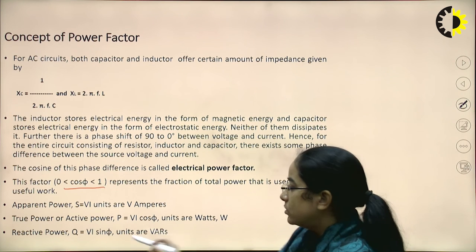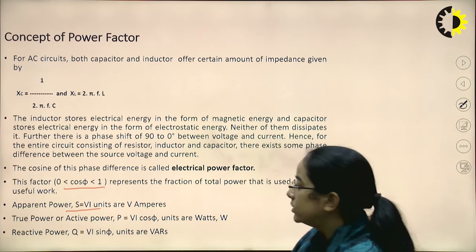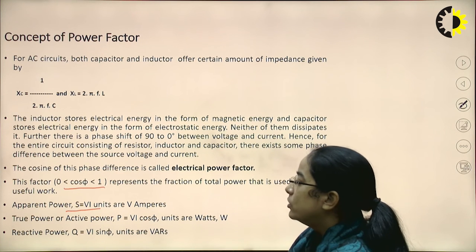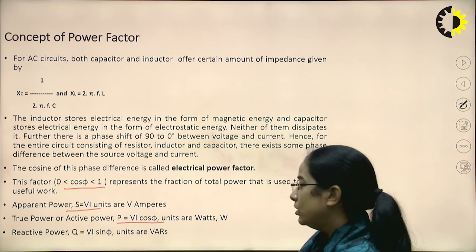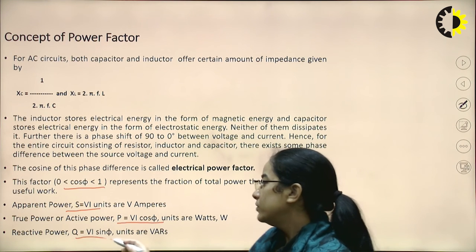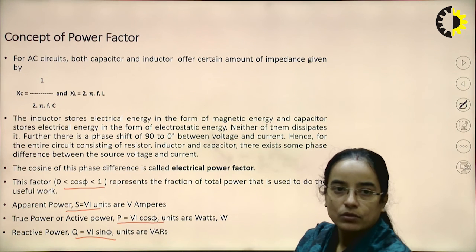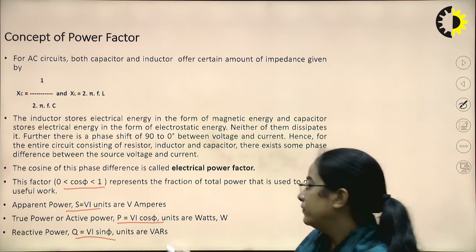So there is apparent power S, that is VI. Real power or active power is VI cos phi, and reactive power is VI sin phi. The unit of reactive power is VAR.